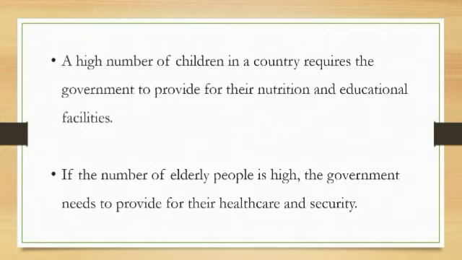And this analysis will further help the government to take care of its kids and also elderly people. The government has to take care of its kids concerning their nutritious food and educational facilities. It's the duty of the government to provide its children better food and better education. And also the government has to take care of elderly people, that is the third group.